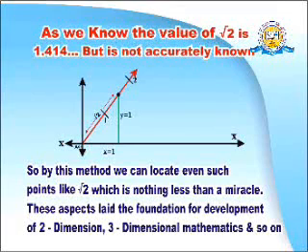Take x equal to 1 as shown on the screen, and then y equal to 1 as shown on the screen. It is apparent that by Pythagoras theorem the line OP will be under root 2, because under root of 1 square plus 1 square, that is root 2. Now, the position of root 2 was not known, but if we move 1 on the x-axis and then 1 on the y-axis, wherever it cuts the line, at the point P, P is the location of the point.